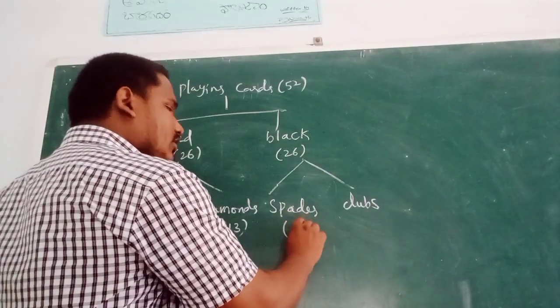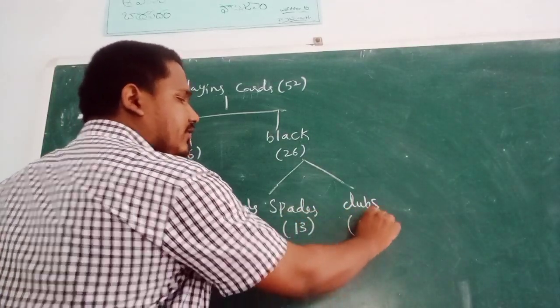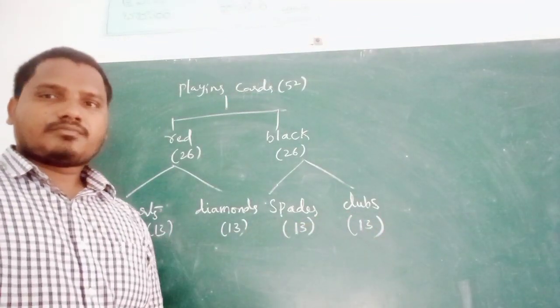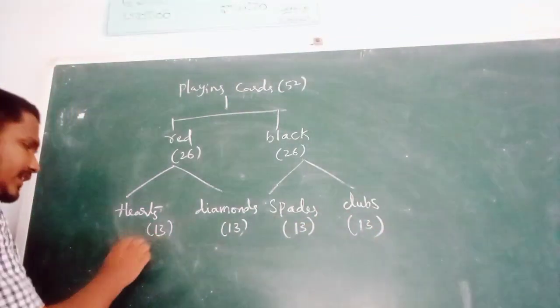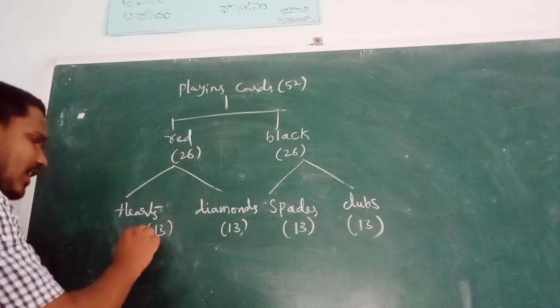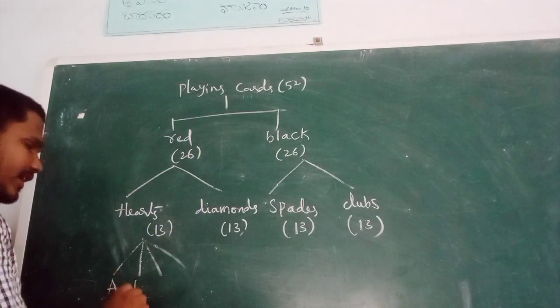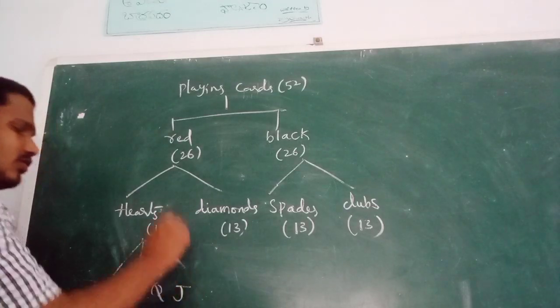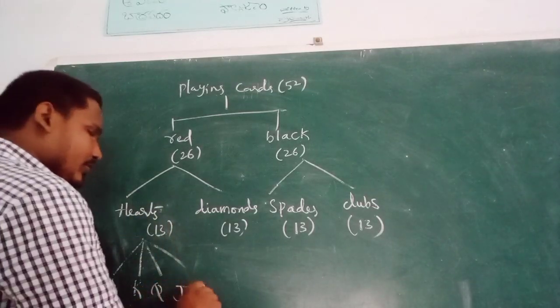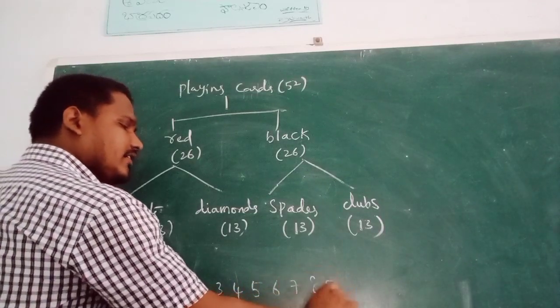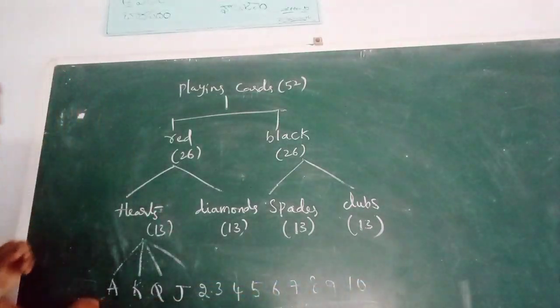These are also 13 each. In these 13 cards there are ace, king, queen, jack, 2, 3, 4, 5, 6, 7, 8, 9, 10.